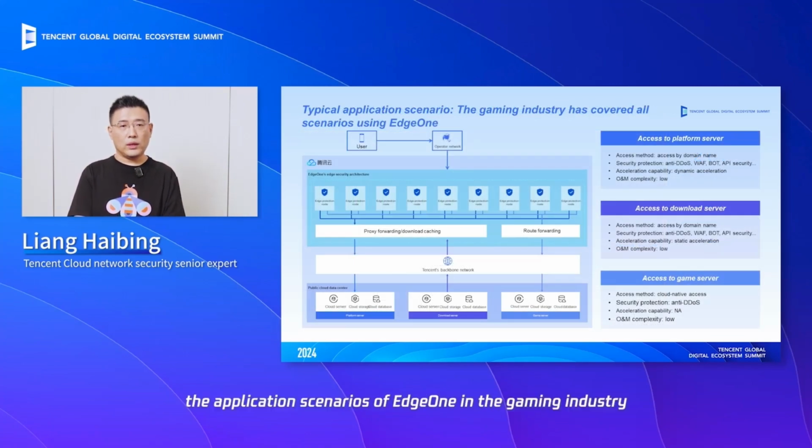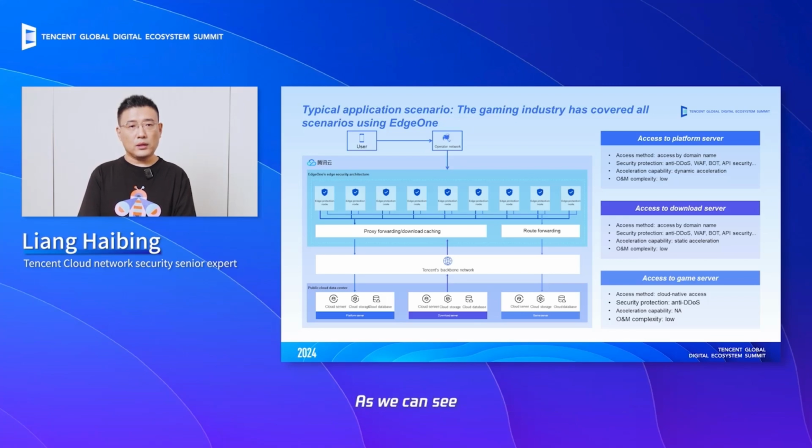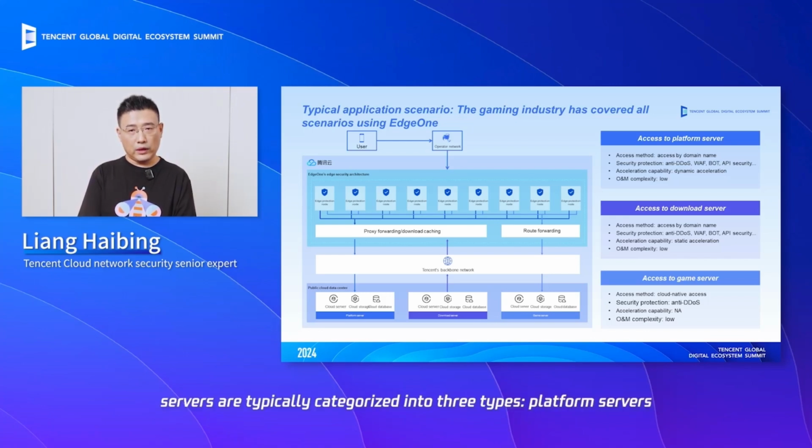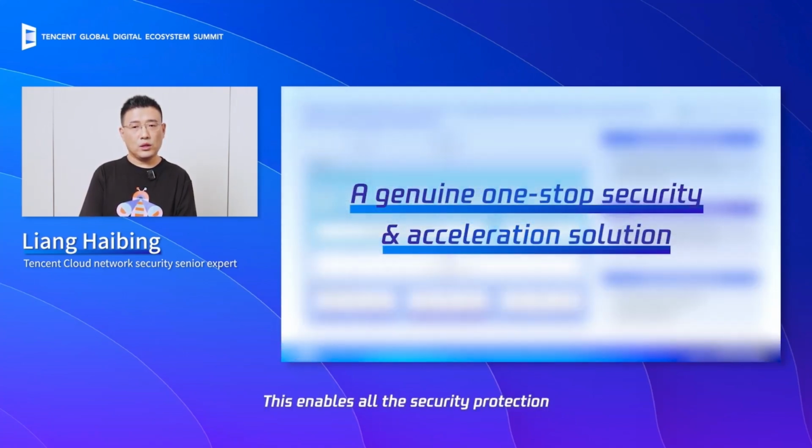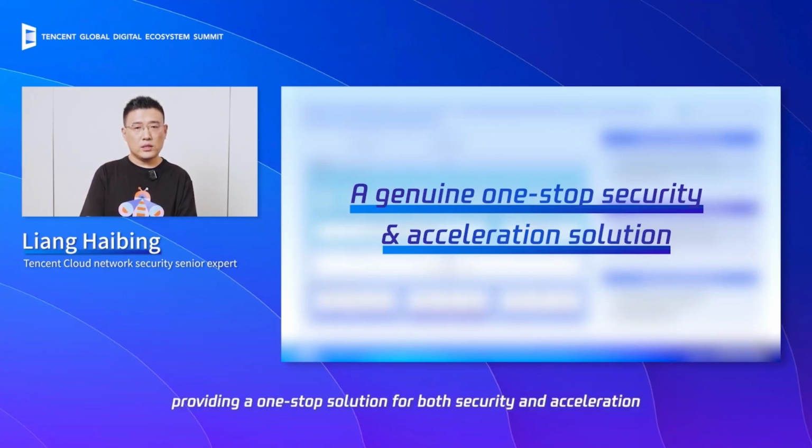Thirdly, I'd like to talk about the application scenarios of EdgeOne in the gaming industry. As we can see, EdgeOne covers a comprehensive range of scenarios in the gaming industry. In gaming, servers are typically categorized into three types: platform servers, download servers, and matchmaking servers. Our platform server is integrated with EdgeOne through domain names. This enables all the security protection and the dynamic acceleration capabilities I mentioned earlier, providing a one-stop solution for both security and acceleration.